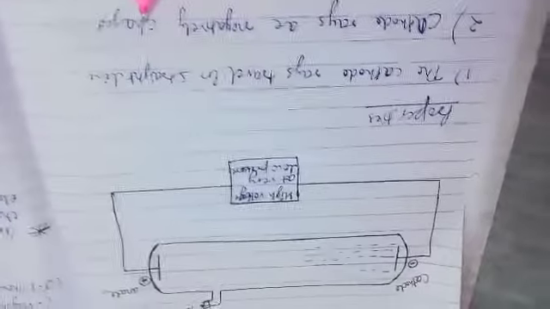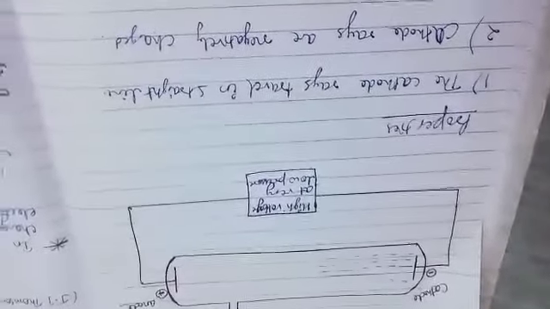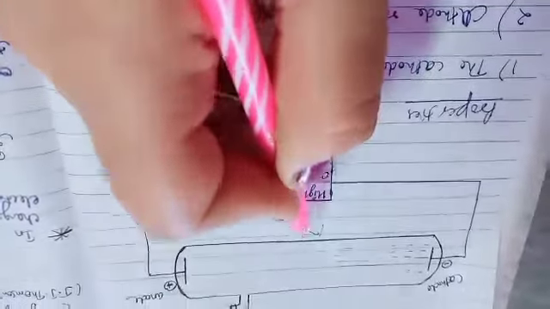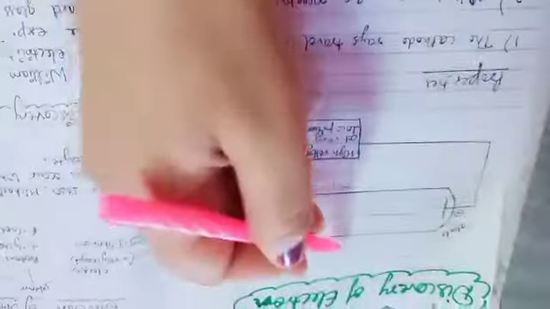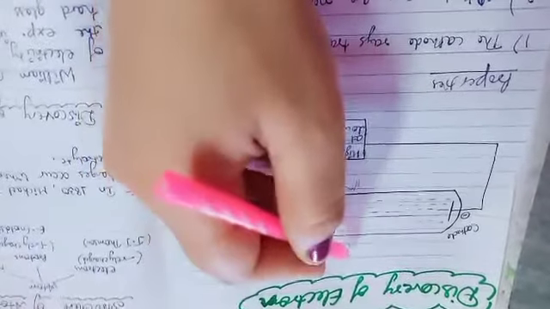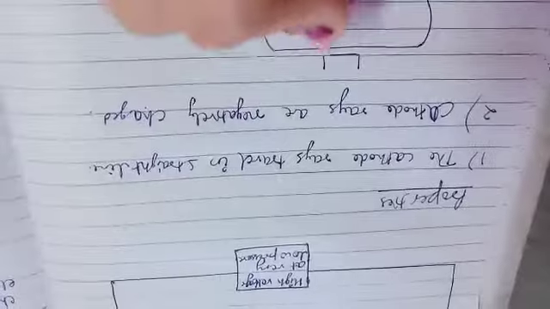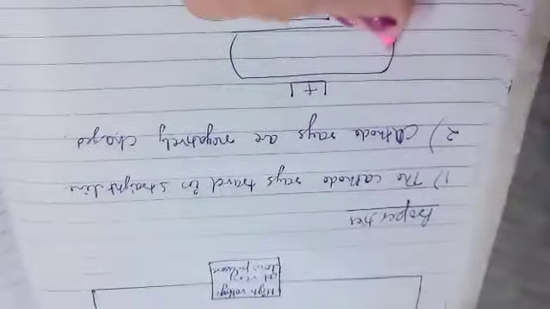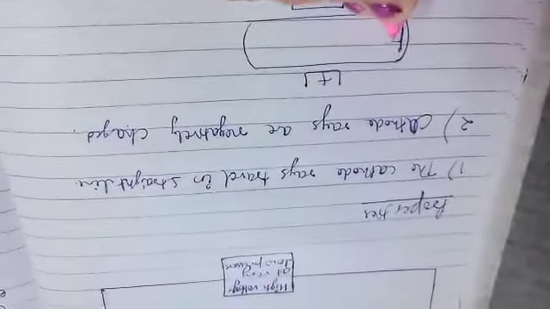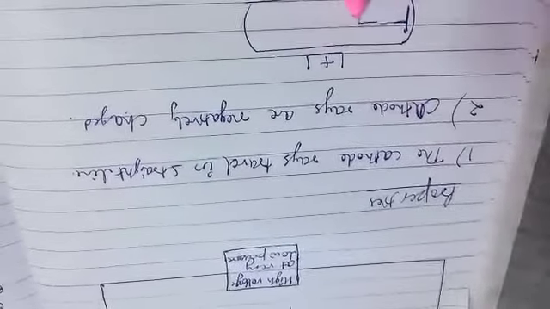How to prove that this is negatively charged? If you put electrodes on both sides, one side positive and one side negative, in a simple experiment setup, and these rays pass through, which side are they deflected towards?